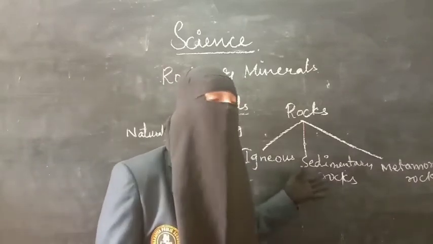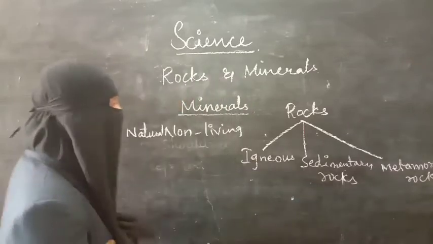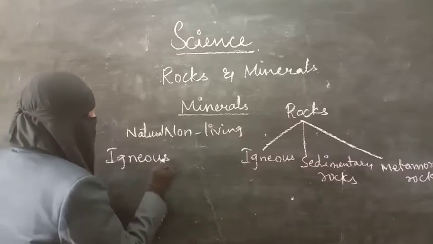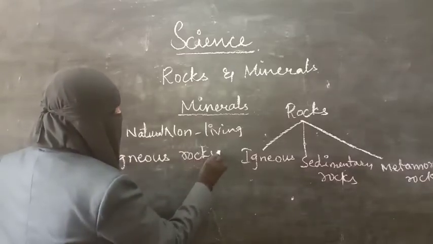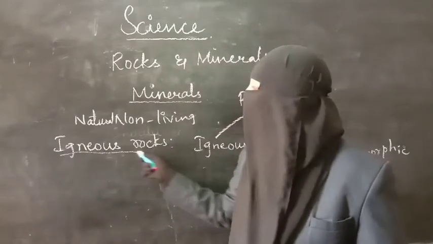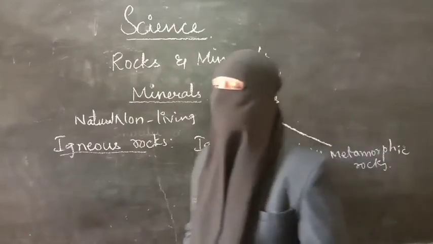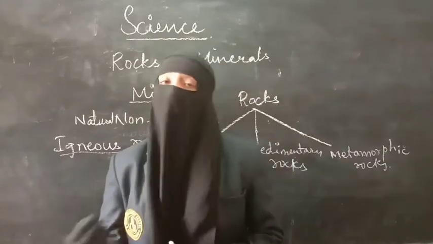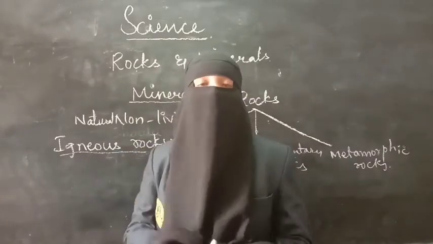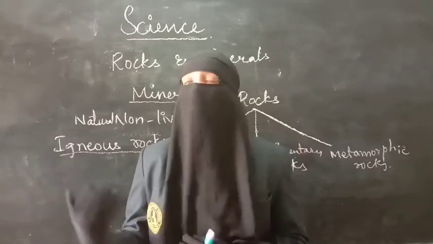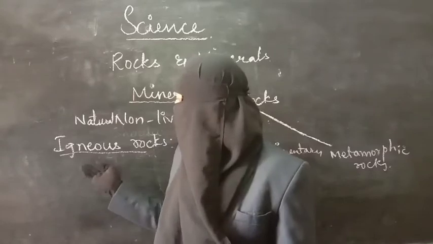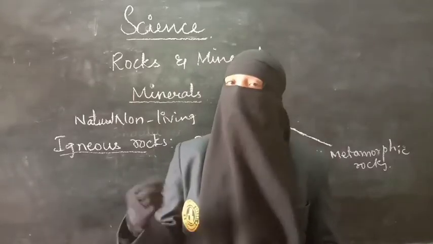The first rock which we are going to learn about is the igneous rock. How are these rocks formed? These rocks are formed because of lava. So what is lava? Let us find out. These are the base of all the plains, ocean beds, and mountains. These rocks are formed because of lava, as I said.